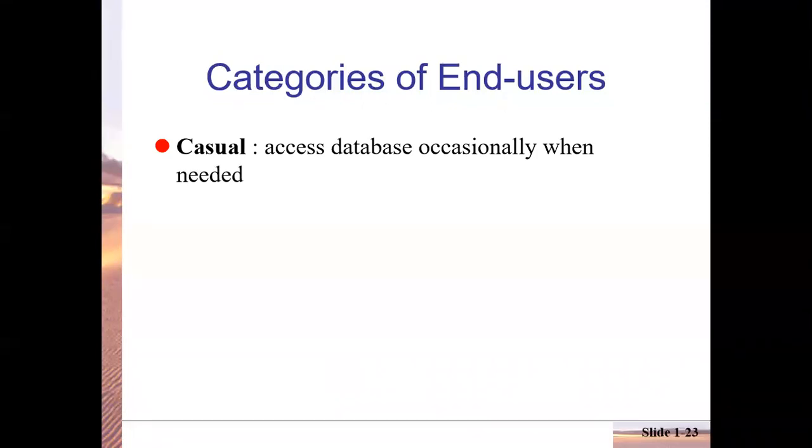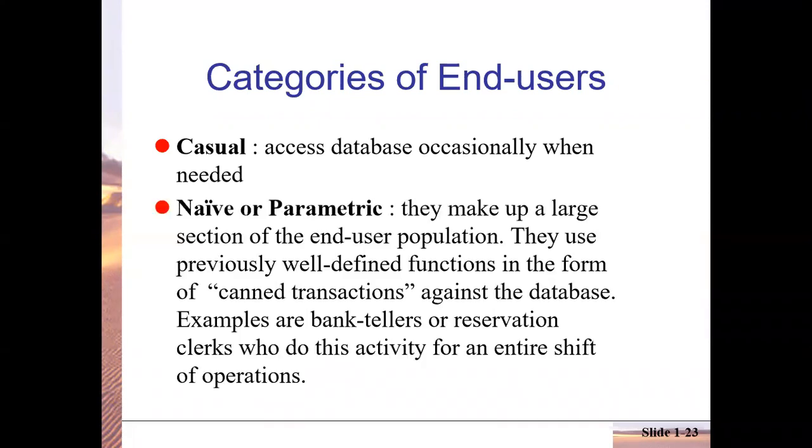In this category, the first subcategory is casual users. Casual users are those who are at the managerial level, in the sense who are at the HOD position or maybe at the principal position. They access the database occasionally when needed. So they are not the frequent users. Because they lie at the managerial level, they will just casually sometimes, as per the requirement, access the database just to see the details, etc.